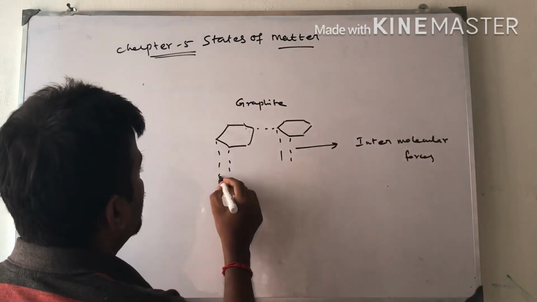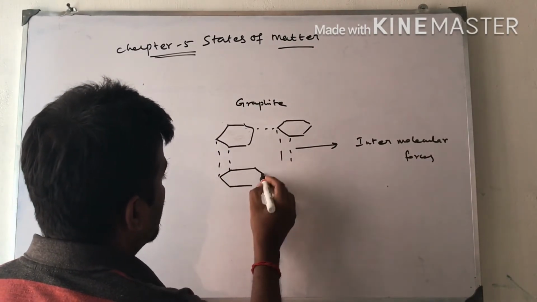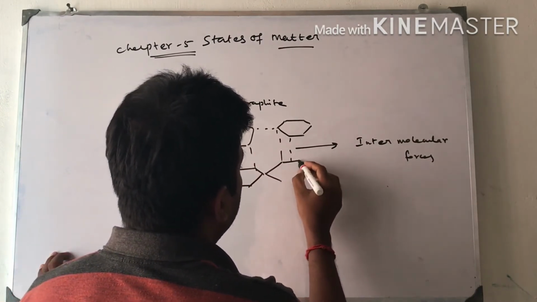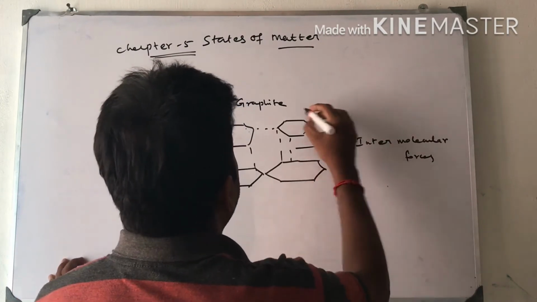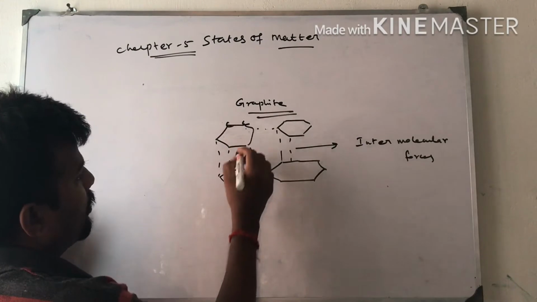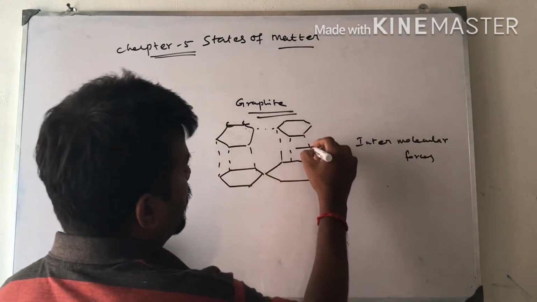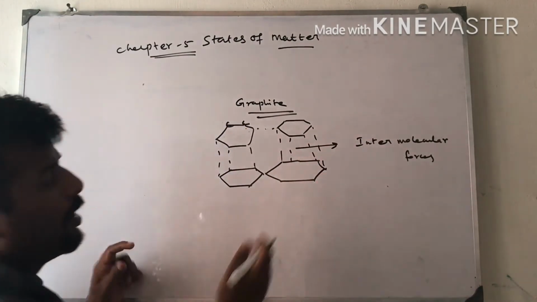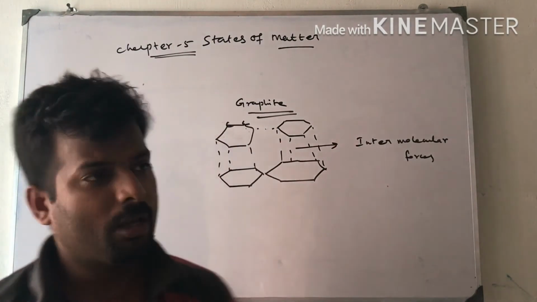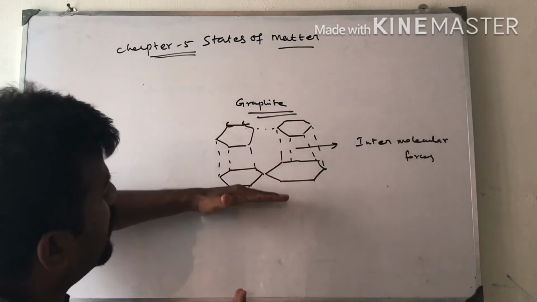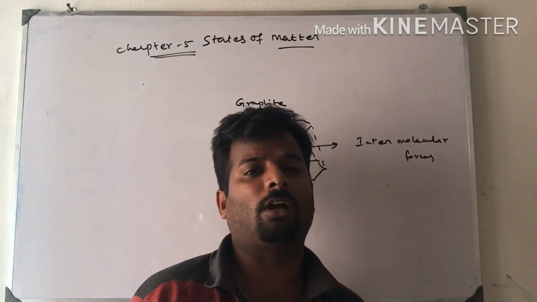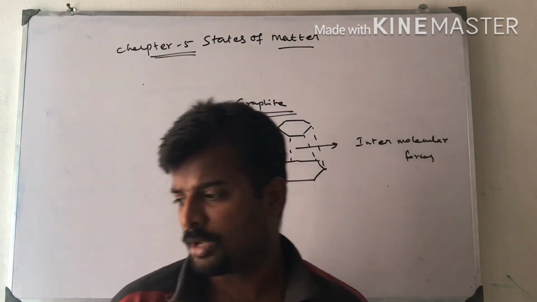So one more graphite layer. Roughly I am drawing. In the graphite system, the carbons themselves form covalent bonds, but the attraction in between the layers is called weak van der Waals force. We learned this in the 10th standard. Because of the friction between one layer and the other layer, some attraction is generated. That type of attraction is called weak van der Waals forces, weak forces.